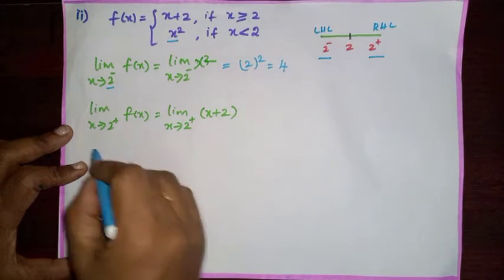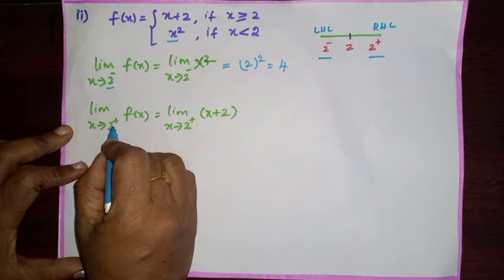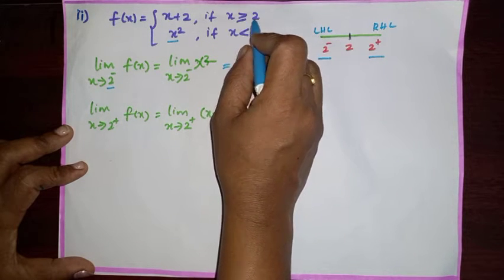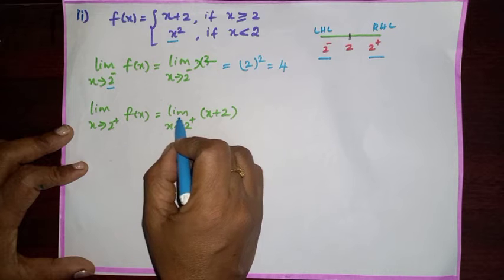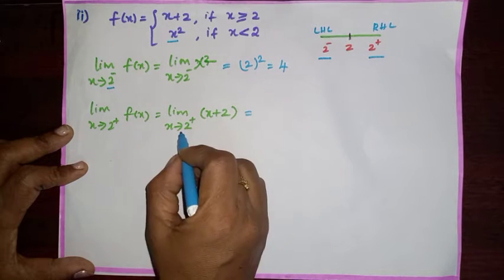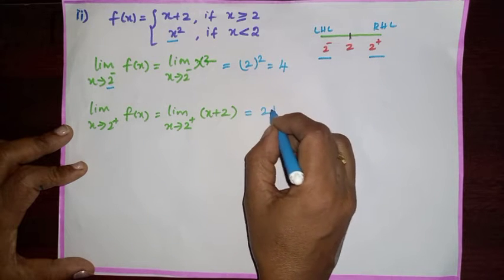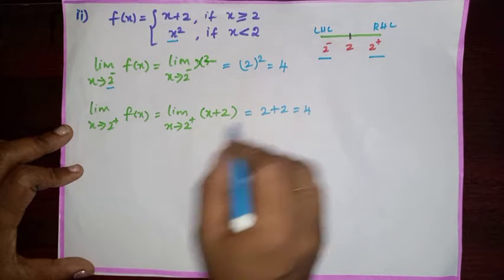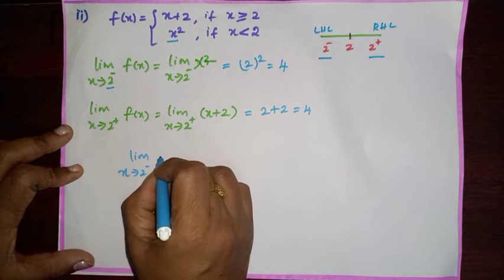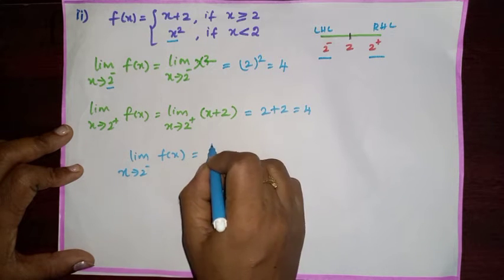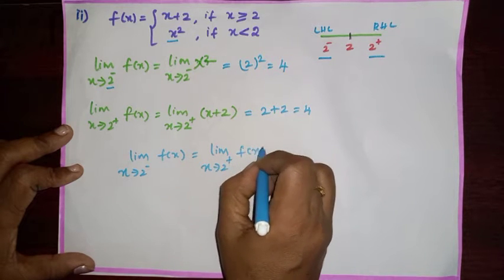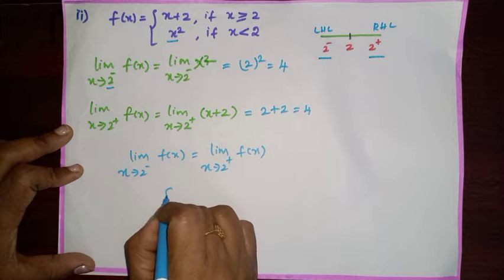Next, the right hand limit. Limit x tends to 2 plus. 2 plus means we have to consider greater than 2. Greater than 2 is x plus 2. So, limit x tends to 2 plus x plus 2. In the place of x, you substitute 2. 2 plus 2 is 4. Now, limit x tends to 2 negative f of x is equal to limit x tends to 2 plus f of x. Next, I am going to find f of 2.